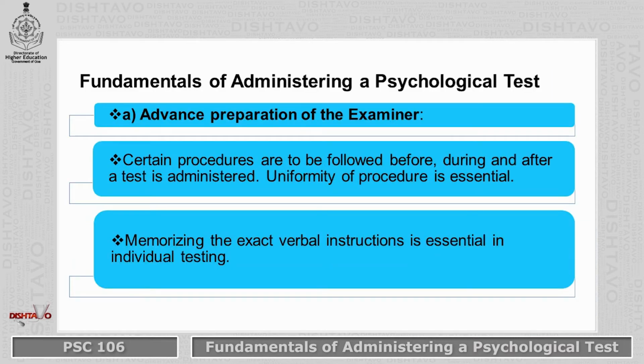Let us look at the fundamentals of administering a psychological test. The first one is advanced preparation of the examiner. For this, certain procedures are to be followed before, during and after a test is administered. Uniformity of procedure is essential. Memorizing the exact verbal instructions is essential for individual testing.